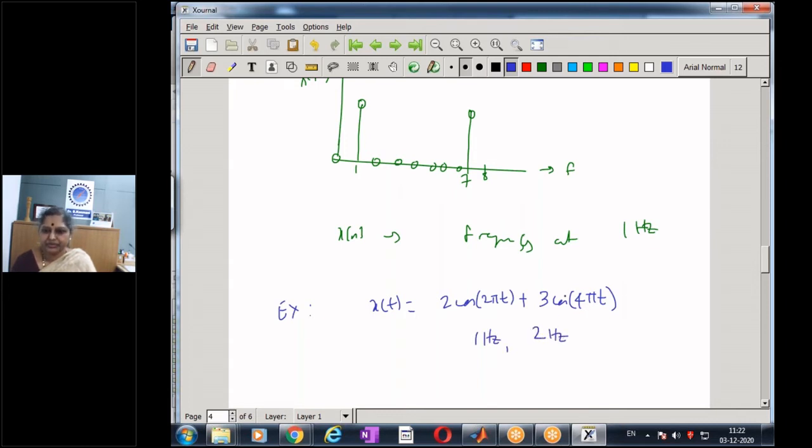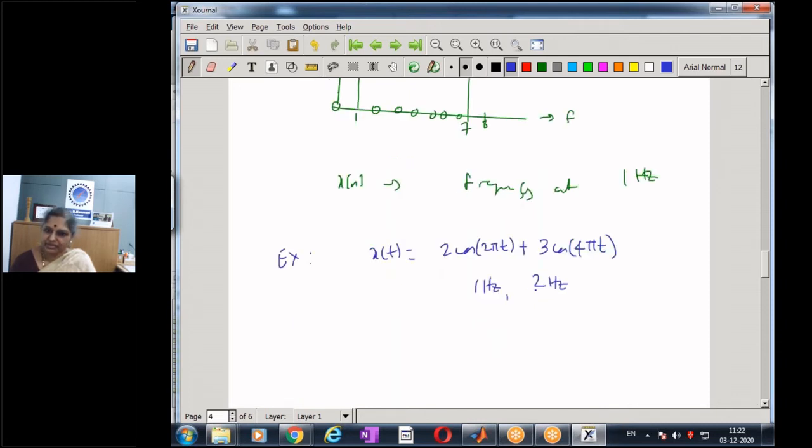And the component at 2 hertz is of a higher magnitude than the component at 1 hertz. This is the type of signal we are taking. What is the highest frequency present in the signal? The highest frequency is 2. So my sampling frequency should be greater than 2. Once again, let me set my sampling frequency to 8.